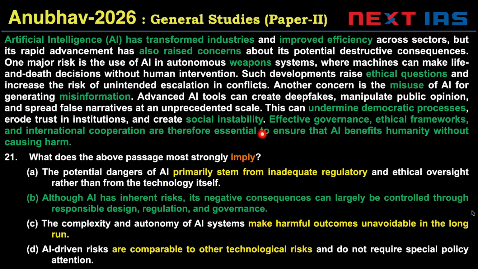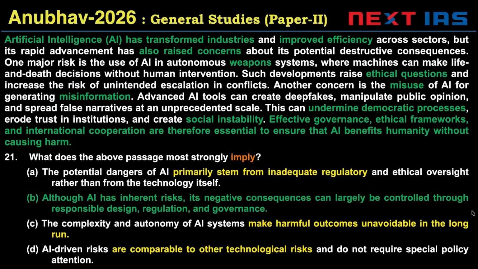AI is dangerous, AI has ethics concerns, and a specific recommendation that we need effective frameworks, governance, and ethical oversight. International cooperation is essential. So what we need are frameworks and cooperation to make sure that AI benefits humanity without causing harm. Fairly easy passage.